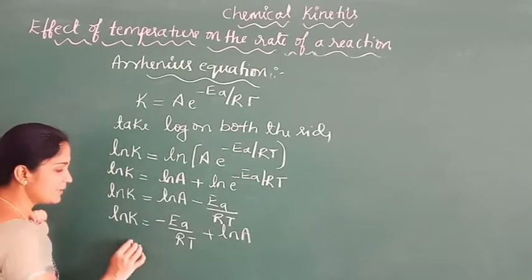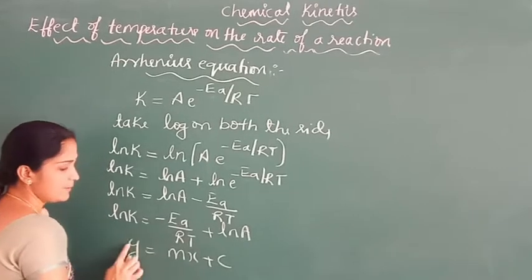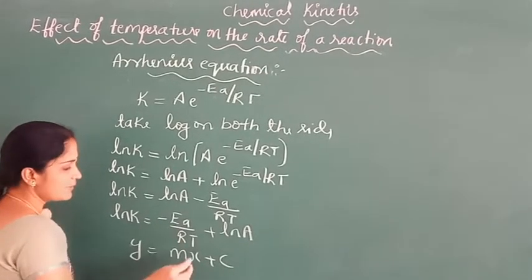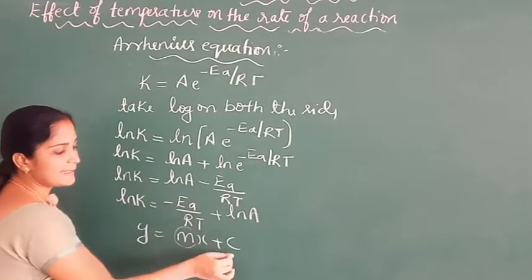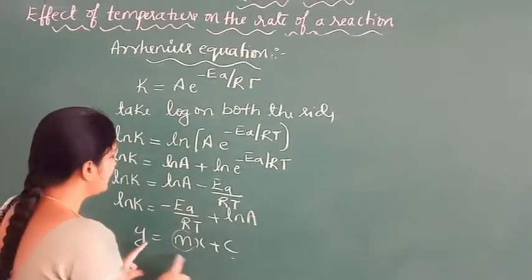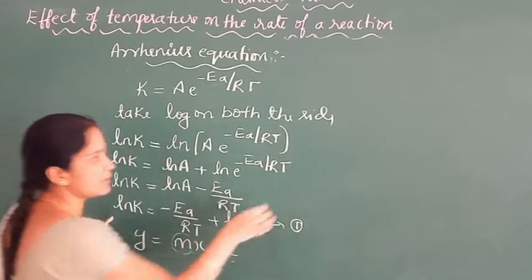This equation is in the form of y equals mx plus c, where m is the slope and c is the intercept. So this equation resembles a straight line equation.